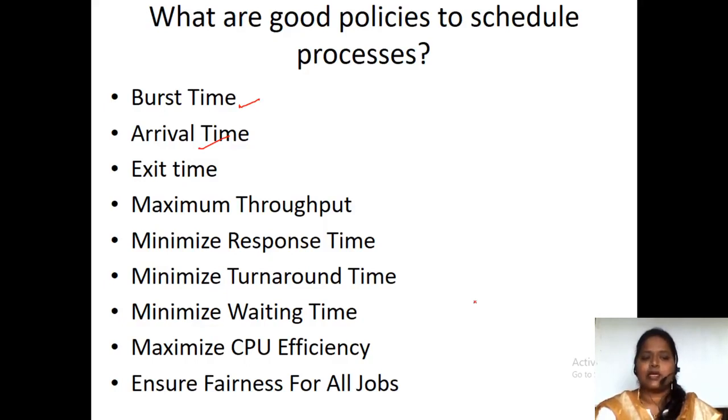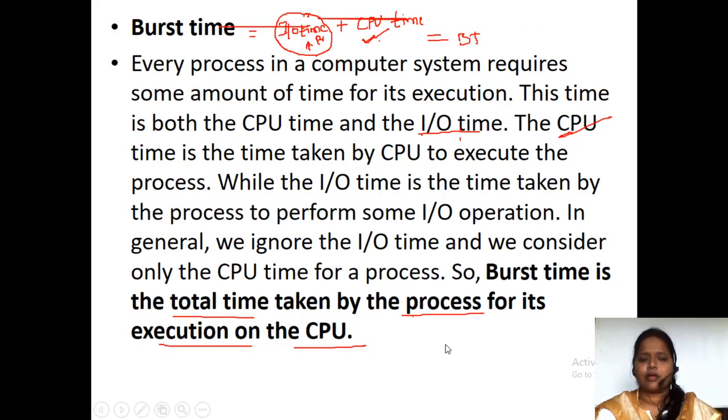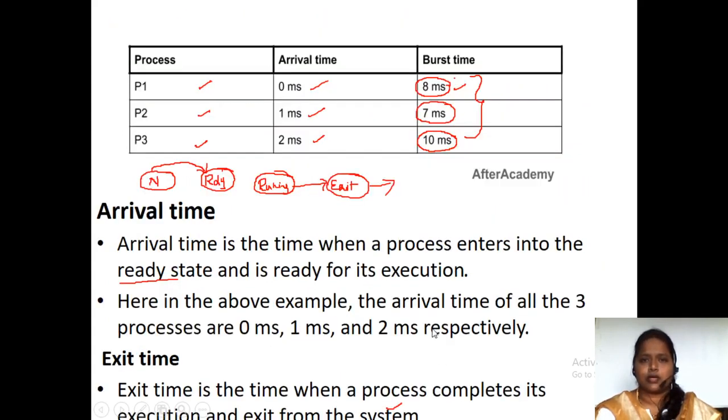And minimize the turnaround time. Turnaround time is nothing but the whole time it has waited. Minimize the waiting time. So how much time we are waiting in the ready queue, that waiting time should be reduced. How do we reduce it?